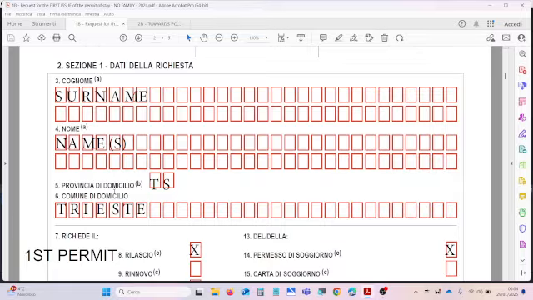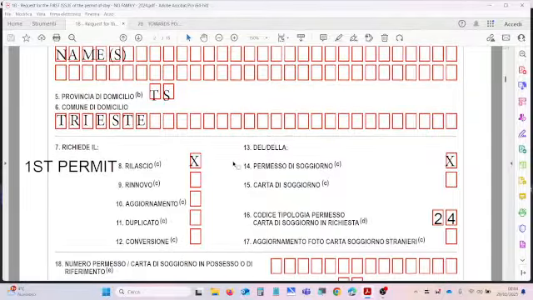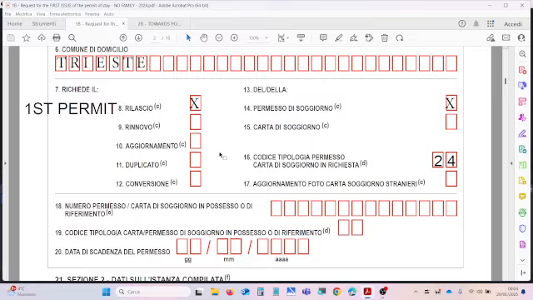In the field 5, provincia di domicilio, you have to enter the code of the province of the big city where your city is located. In comune di domicilio, you have to enter the name of the city hall under which you live. As you can see, Trieste is our example.